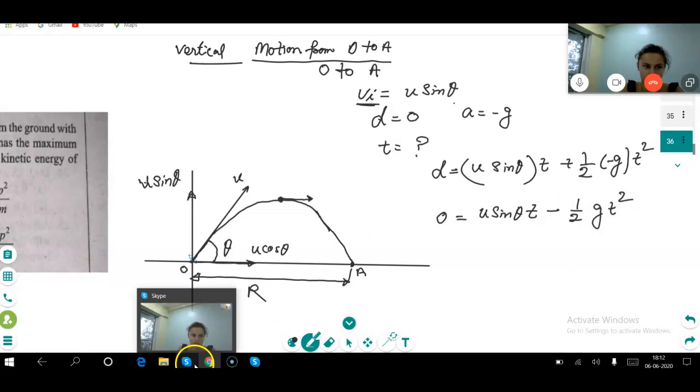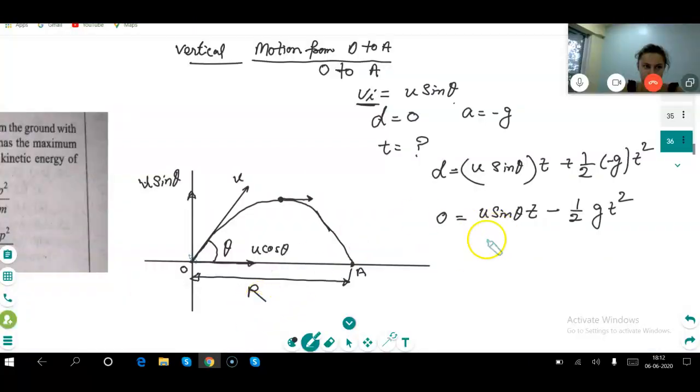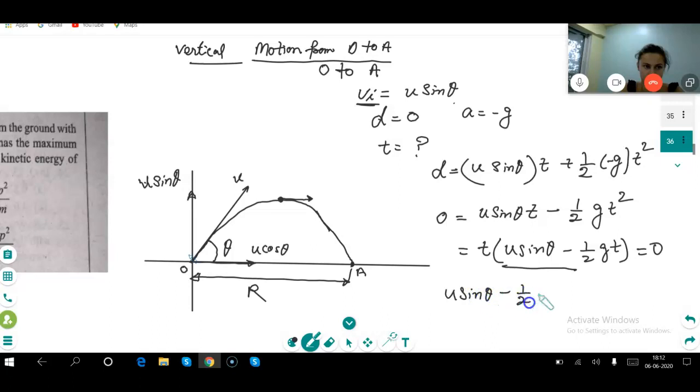Can we cancel one t? t can be taken common. t cannot be 0. So u sin theta minus half g t is equal to 0.